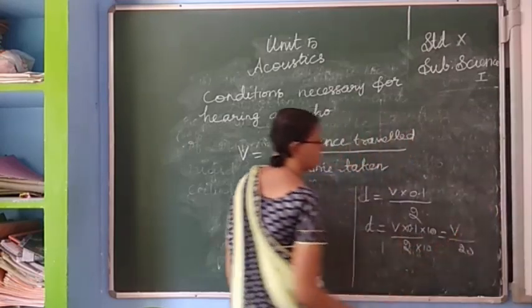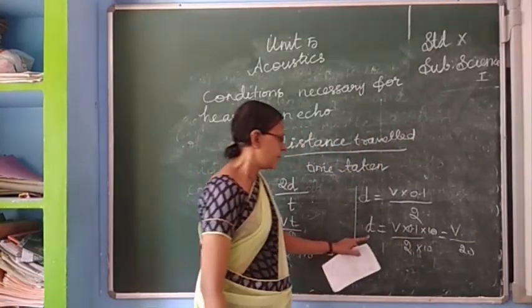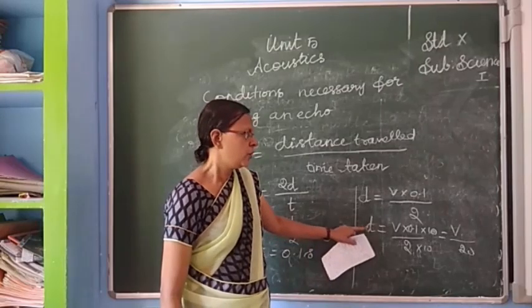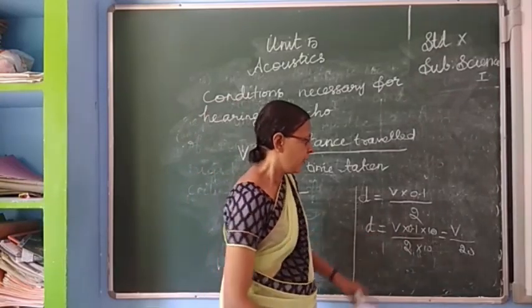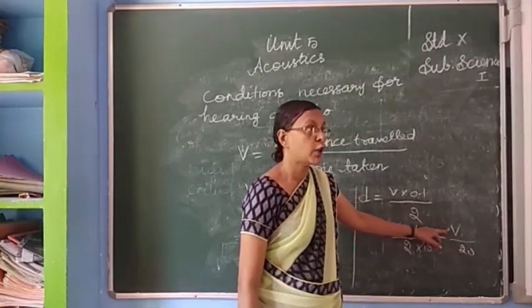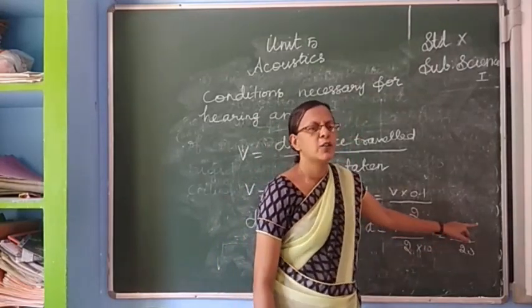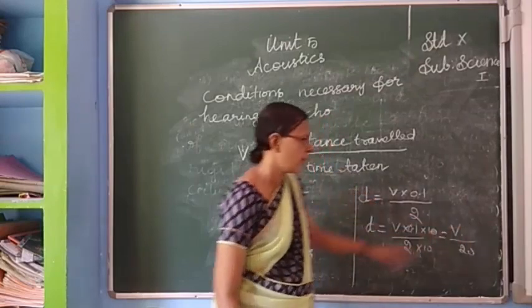So the distance needed to hear an echo is the 1 by 20th part of the velocity of sound in air.